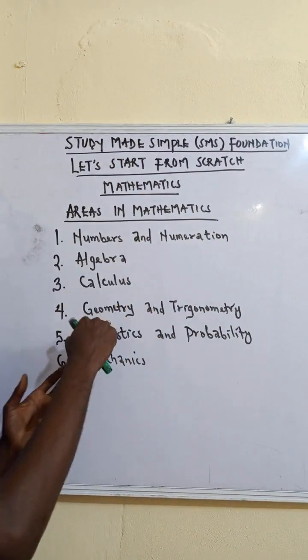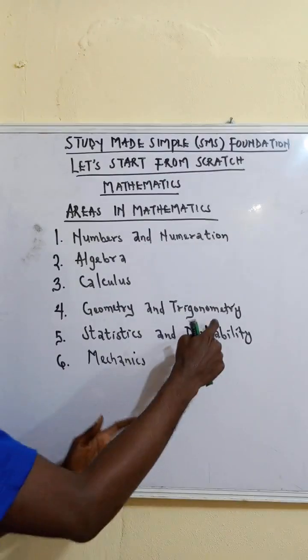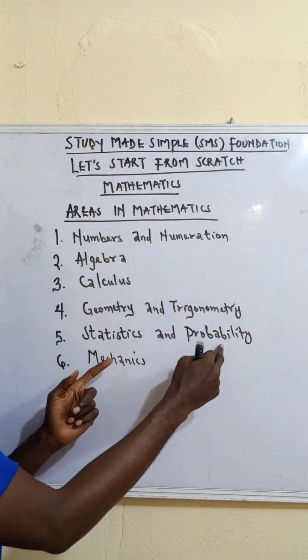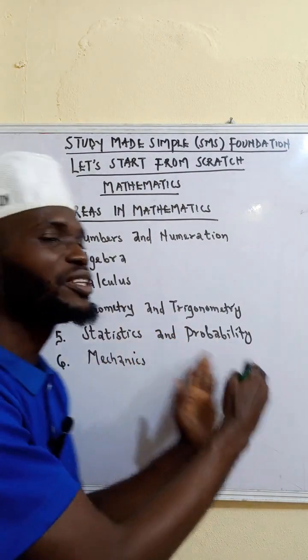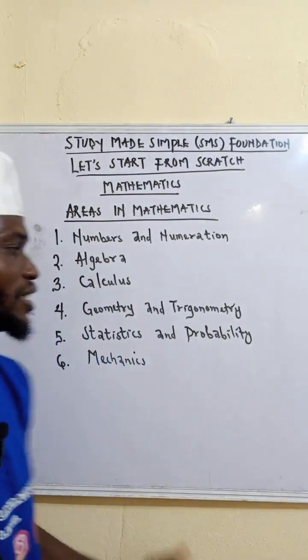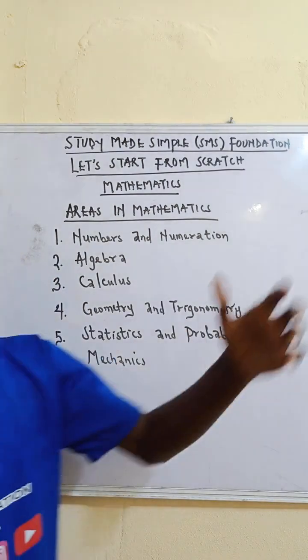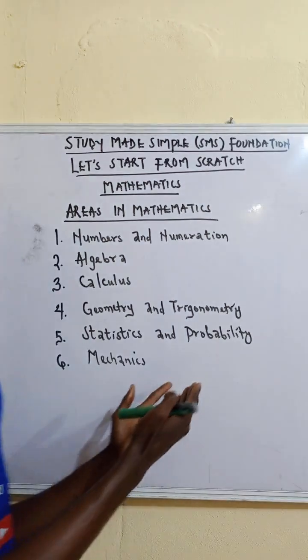Geometry is a very broad field that contains trigonometry. The next one is statistics and probability. Also, probability is inside statistics, but because probability is also wide on its own, I have to separate it out. Statistics is the broader field that contains probability.